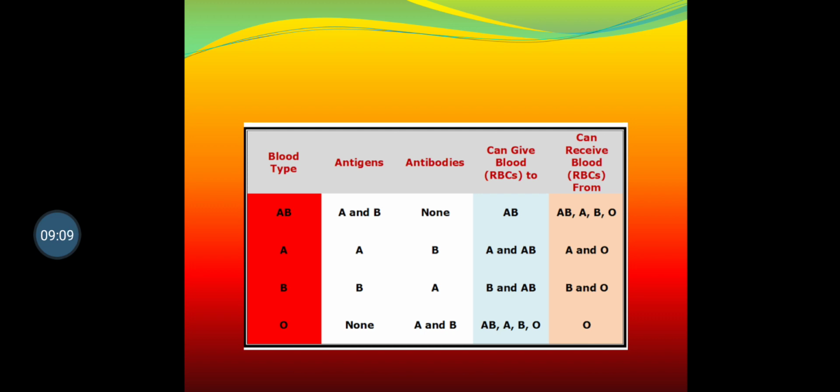But it can receive blood only from O, and therefore this blood group is called the universal donor, as the person with blood group O can donate blood to any other blood group. So AB is universal recipient and O is universal donor.